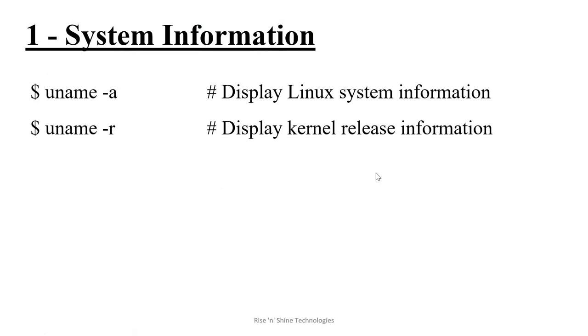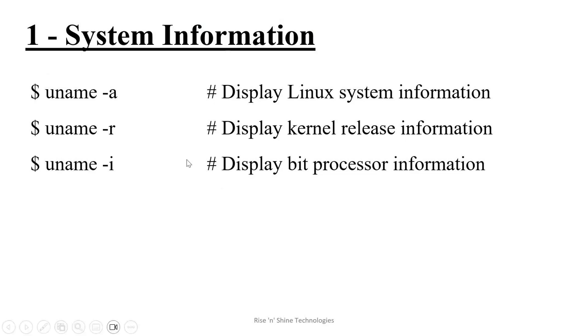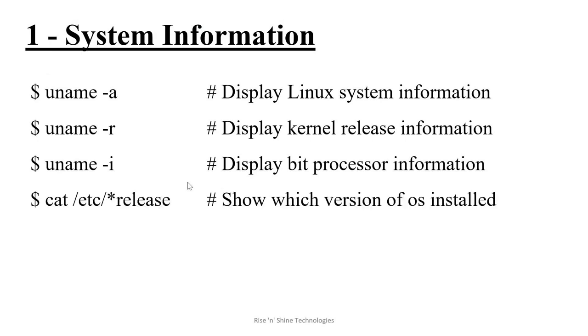A is for all the information, but if you'd like to get only the kernel information, you can use the uname -r option. And if you'd like to know only the bit processor information, you can run all these commands in the lab whenever you are practicing. So uname -a is the main command to get the complete system information, uname -r gives the kernel release, and uname -i gives the bit processor information.